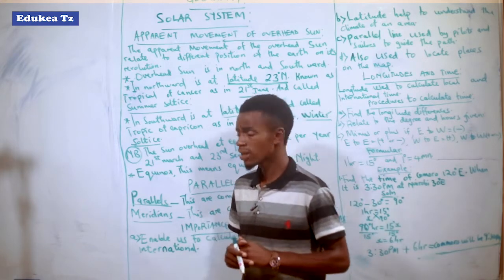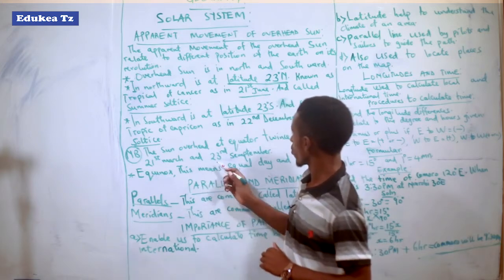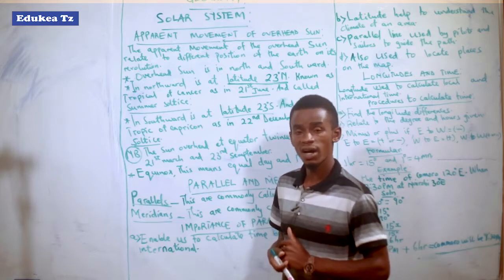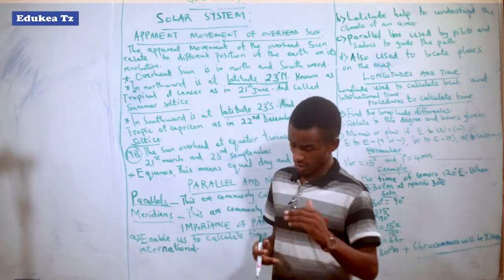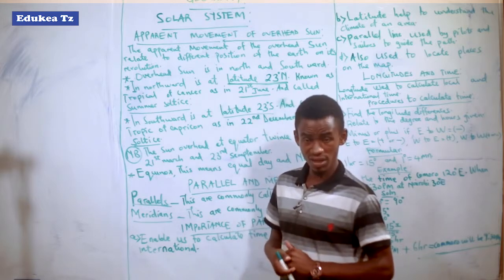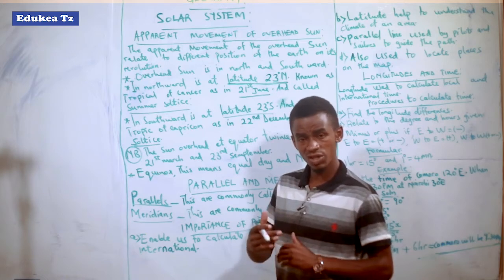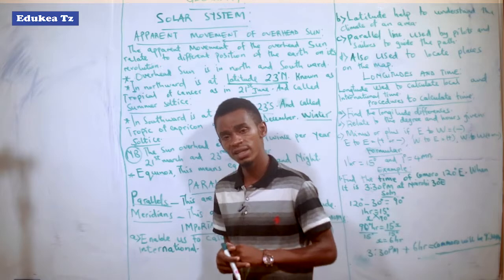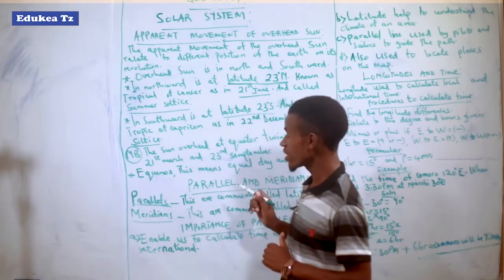So what is that? This we call the equinox. Equinox is the point where the day and night are equal. So when the duration of night is the same as the duration of a day, that is what we call the equinox. So this means equal day and night.